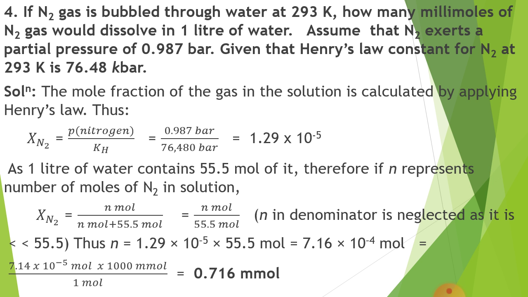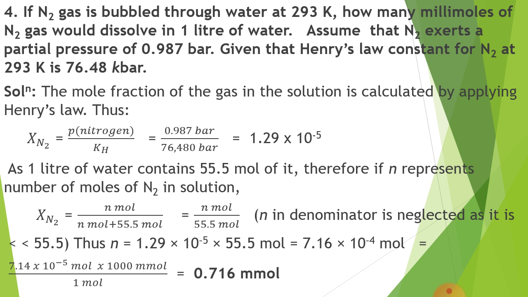Here we can neglect n from the denominator because it is much less than 55.5. Thus n equals 1.29 × 10^-5 multiplied by 55.5 mole. This gives 7.16 × 10^-4 mole.